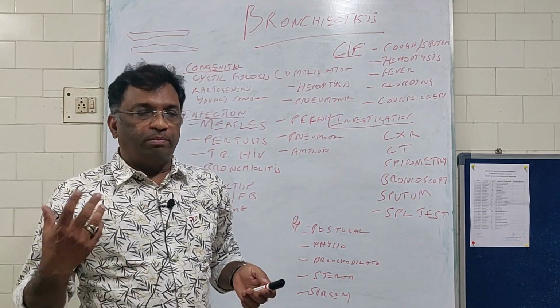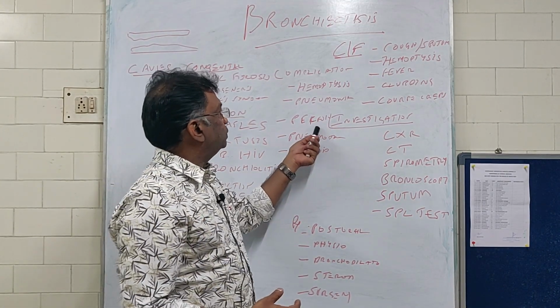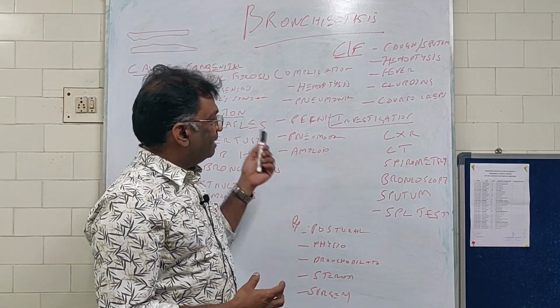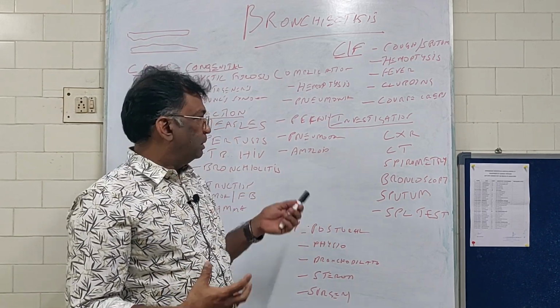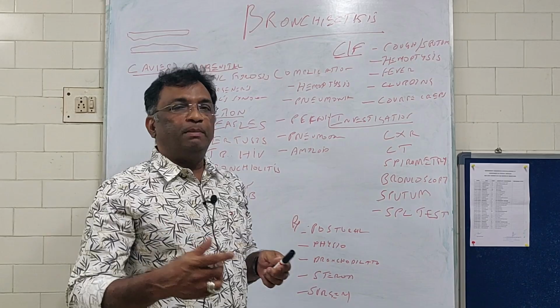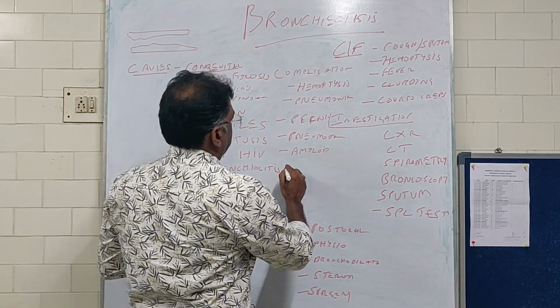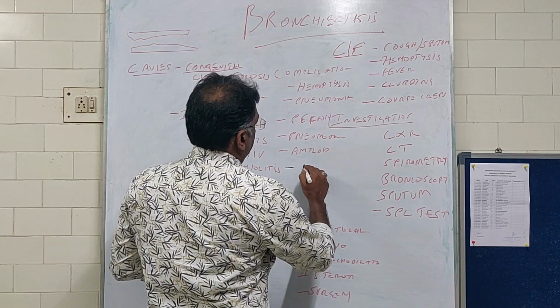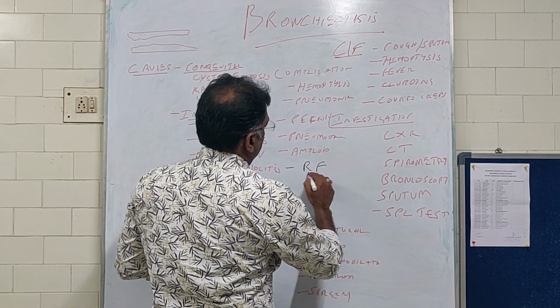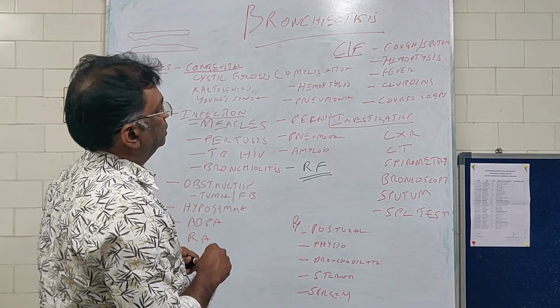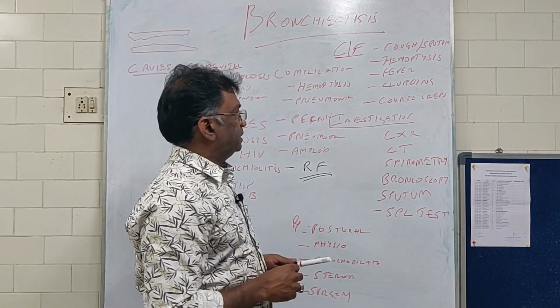The patient can go in for pleural effusion, called parapneumonic effusion. You can have pneumothorax as a complication. Finally, amyloidosis is a complication. Also remember, long-standing bronchiectasis can result in respiratory failure. Okay, these are all the complications of bronchiectasis.